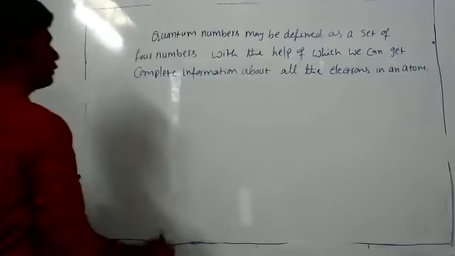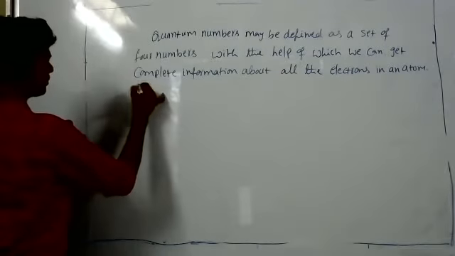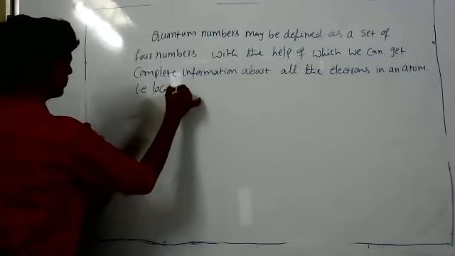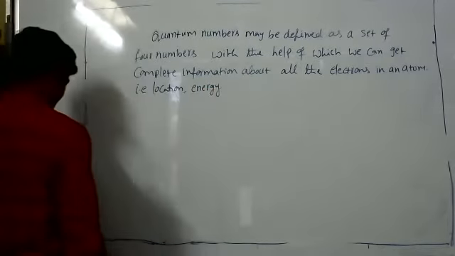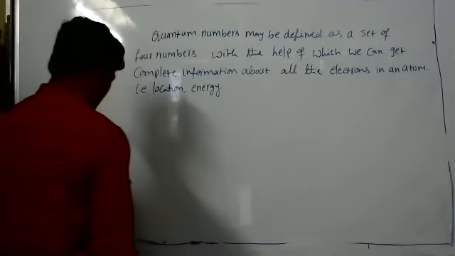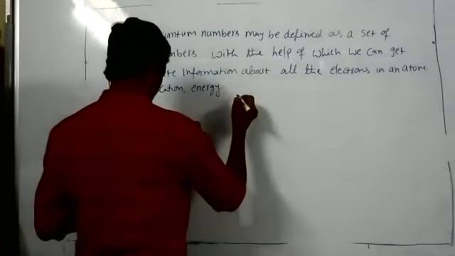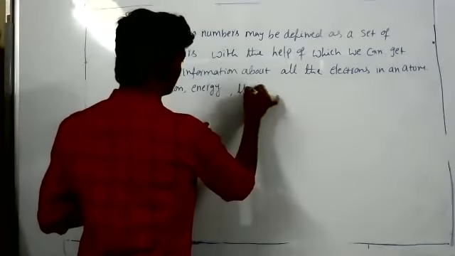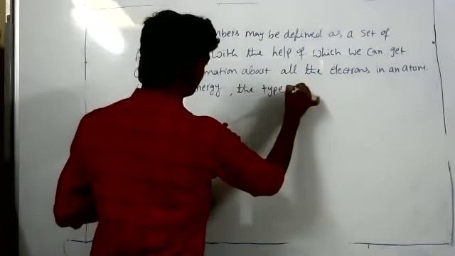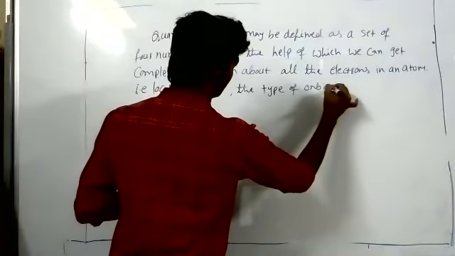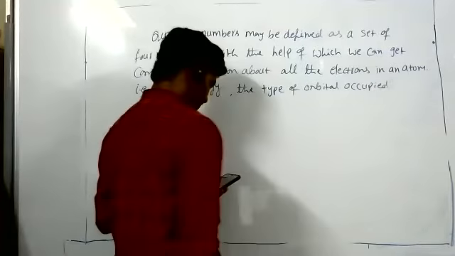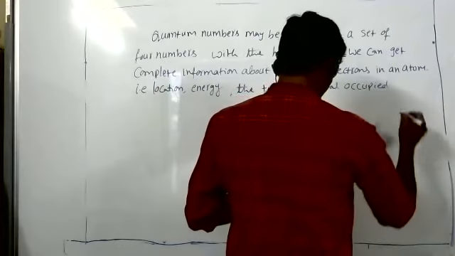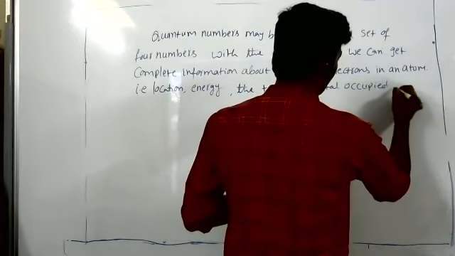That is location, energy, the type of orbital occupied, shape and orientation of that orbital.